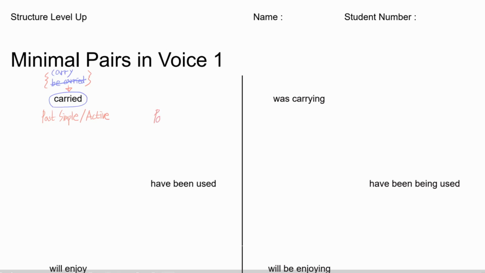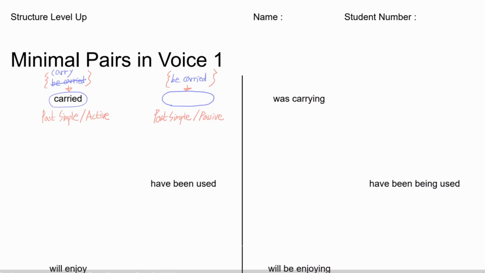So we're going to use the same tense but in passive voice. So how do we do that? So we're going to leave the same tense form, but we're going to put a different base form. So this time, instead of putting carry, we're gonna put be carried in the tense slot.